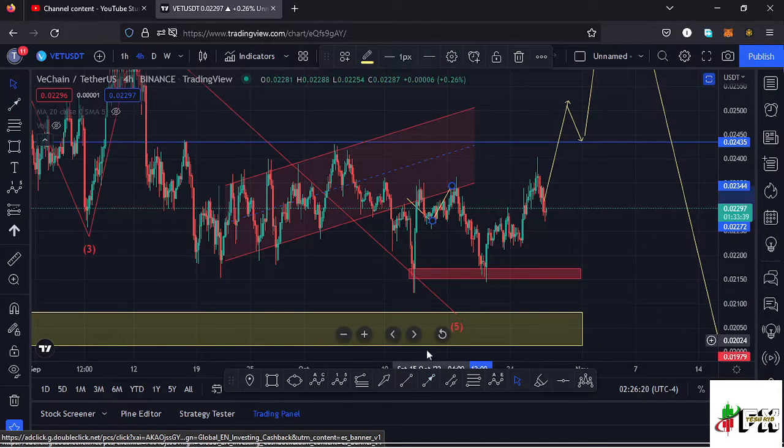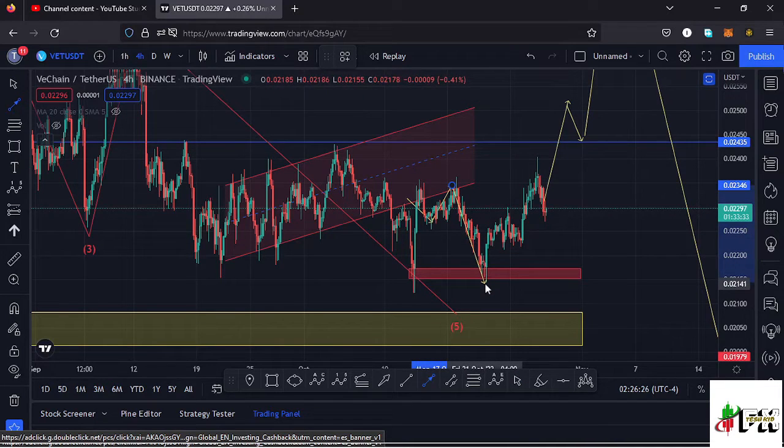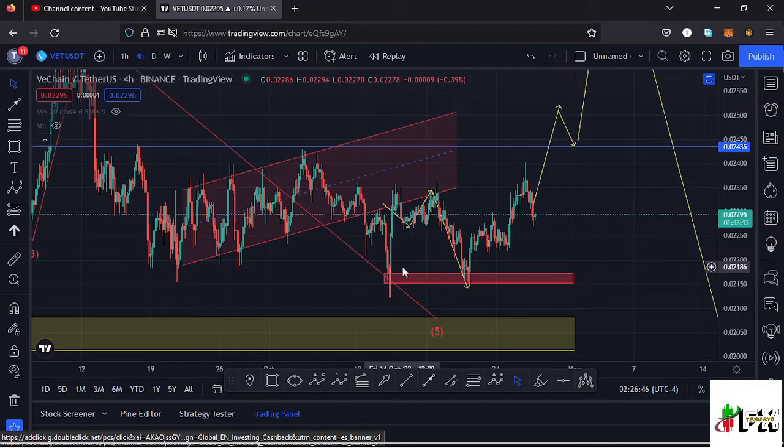Then after the retest was in and a success, we continued pushing lower, making a new low at around the $0.02141 mark, and within that low we have a key area of support that we made down there, and since we have 2 consecutive touch points on that key area of support, that has formed a double bottom